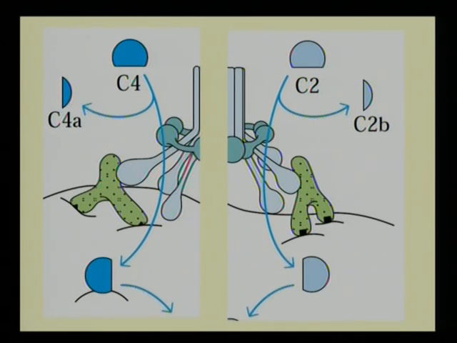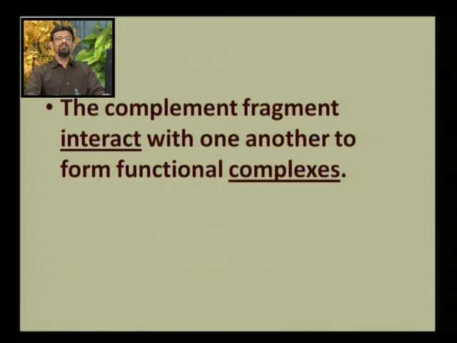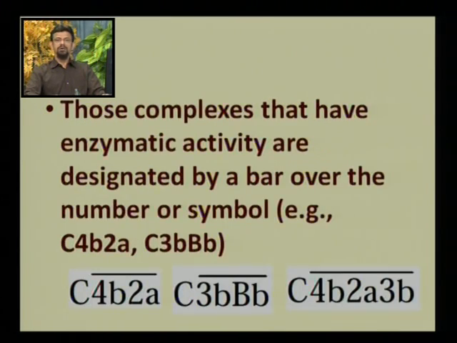C2A is the larger component which stays at that site and C2B leaves that site and performs some other localized inflammatory function. Now these complement fragments interact with one another to form functional complexes. There is binding between the C4 and the C2 components. These complexes have enzymatic activity and they are designated by a bar over the number or by some symbol.